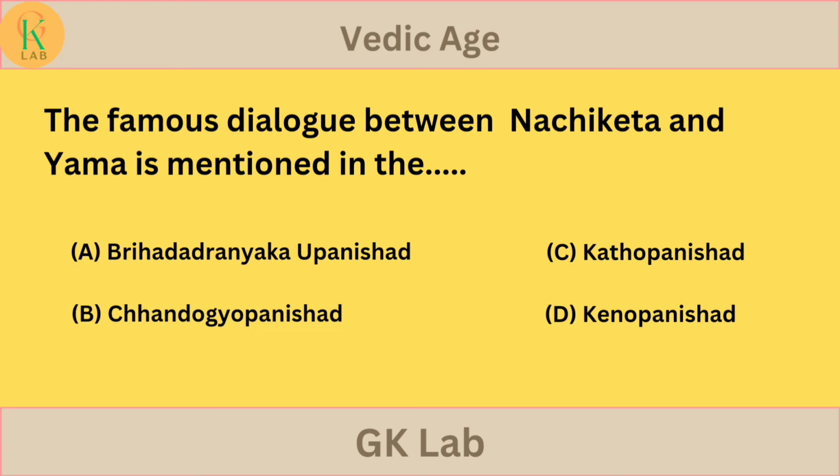The famous dialogue between Nachiketa and Yama is mentioned in the option A, Brihadaranyaka Upanishad. Option B, Chandogya Upanishad. Option C, Katha Upanishad. Option D, Kena Upanishad. Your answer is... The correct answer is option C, Katha Upanishad.